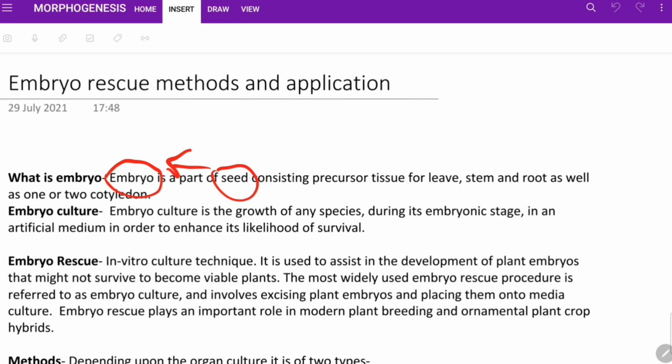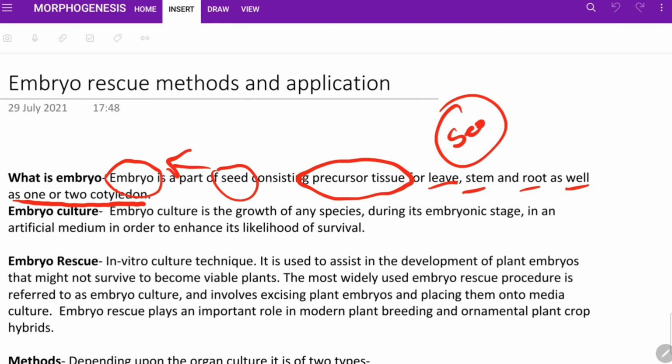So which part of seed? This is telling us that precursor tissue for leaf, stem and root as well as one or two cotyledon. So it is a part of seed that produces leaf, stem, root and two cotyledon.